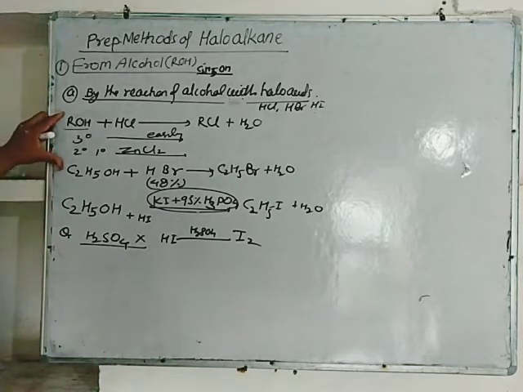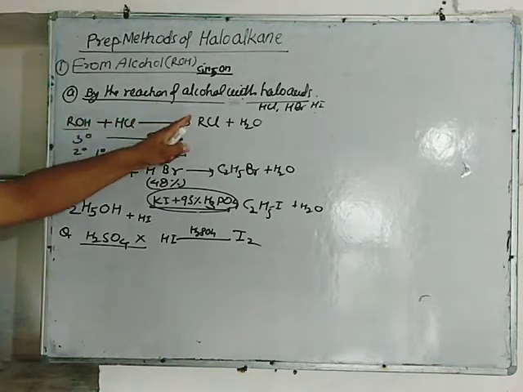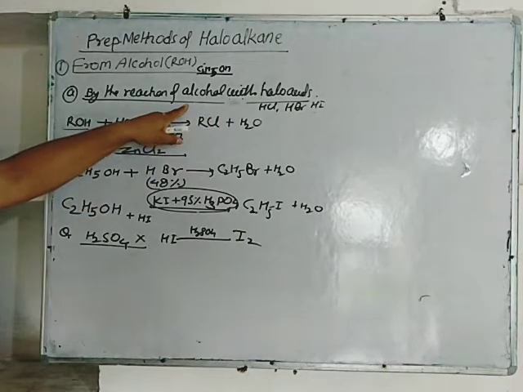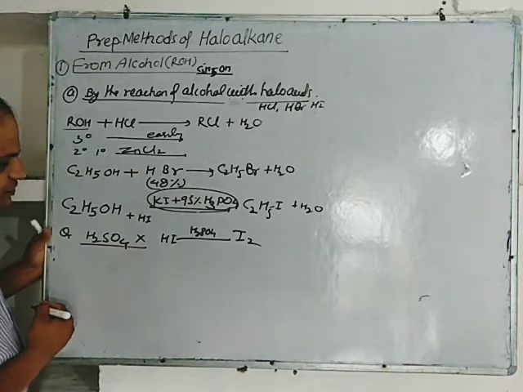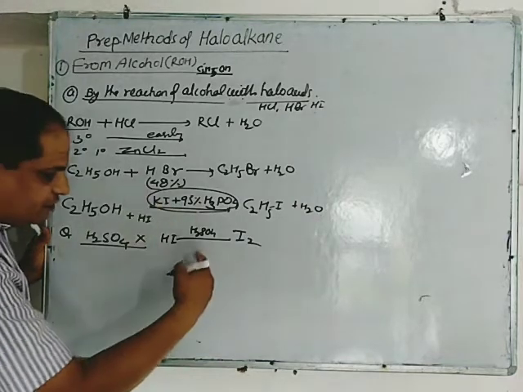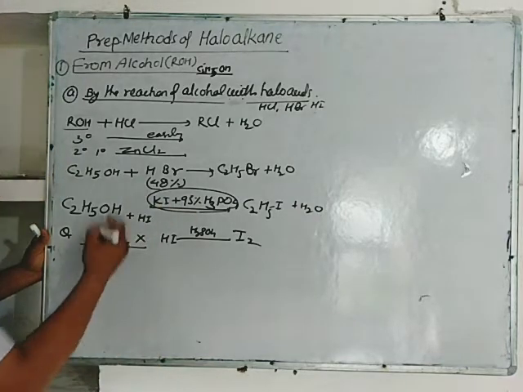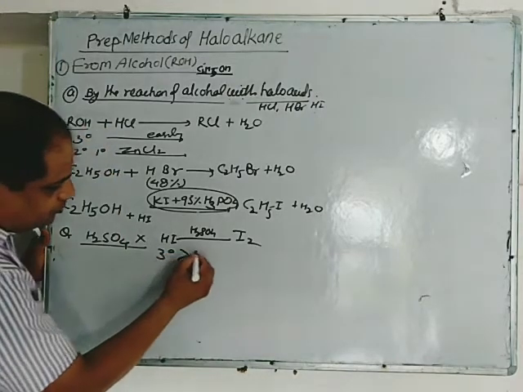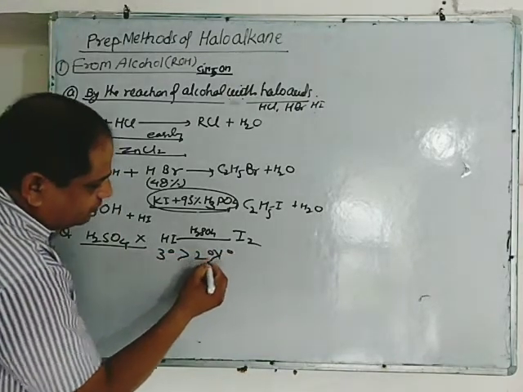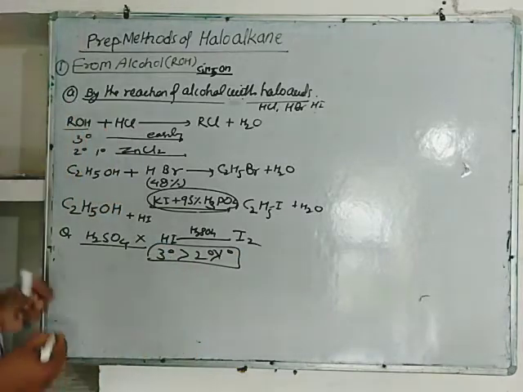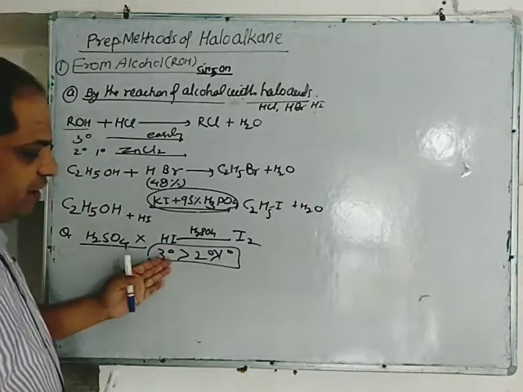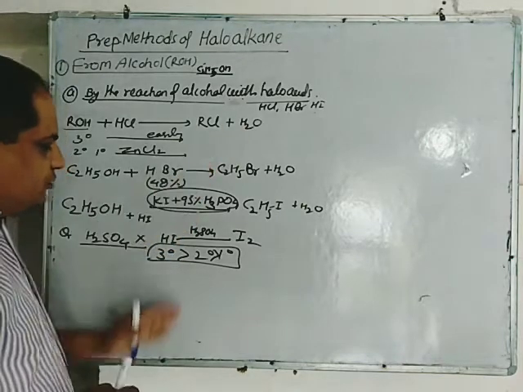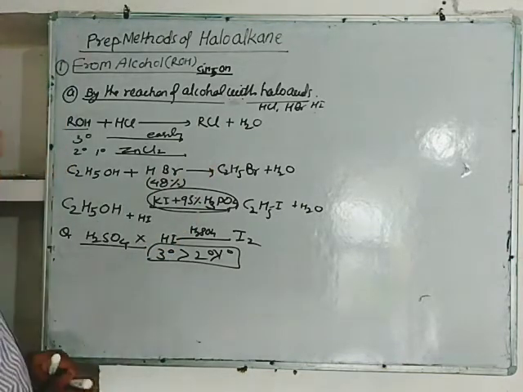So this is the method of preparation of haloalkane from alcohol and haloacids. For this reaction, the reactivity of different alcohol is 3 degree, 2 degree, 1 degree. 3 degree alcohol rapidly reacts with haloacid to give haloalkane, then 2 degree, then 1 degree.